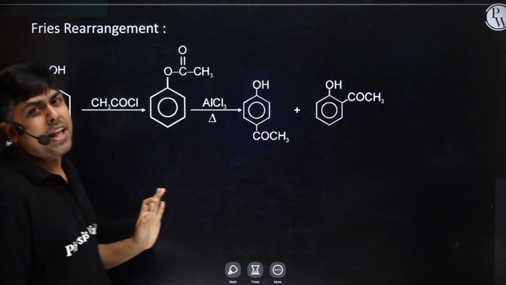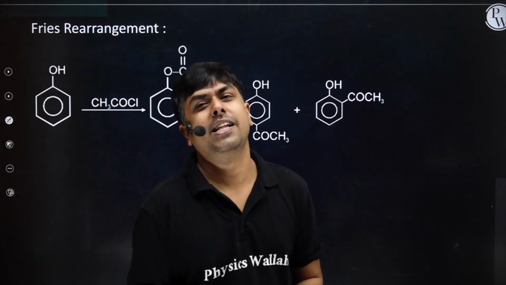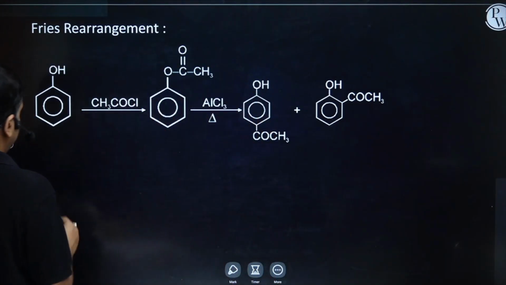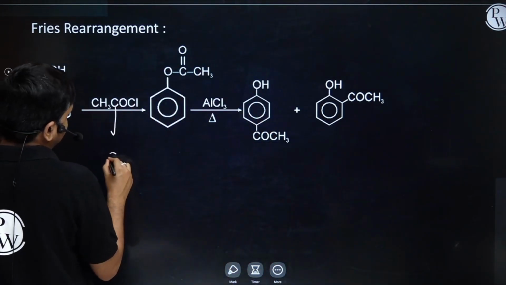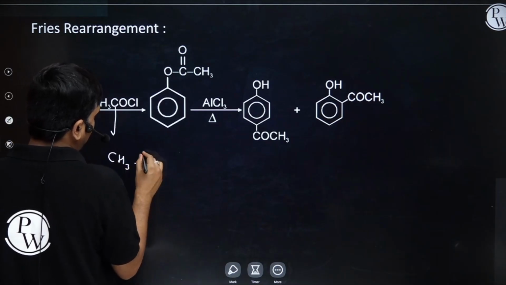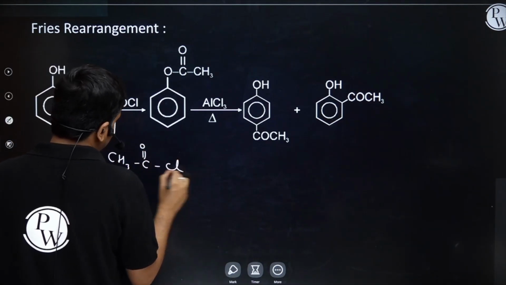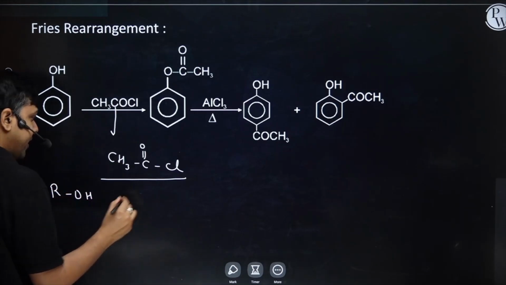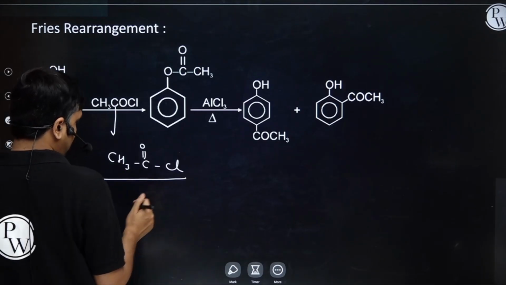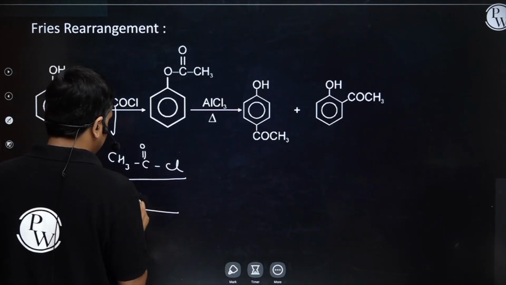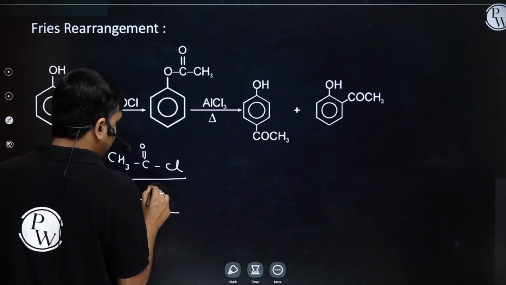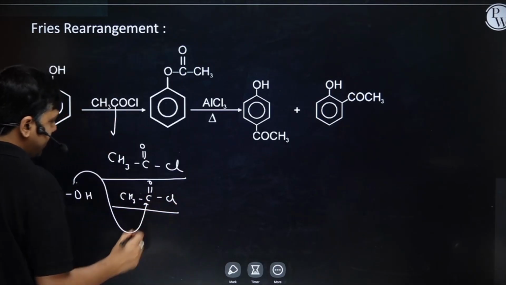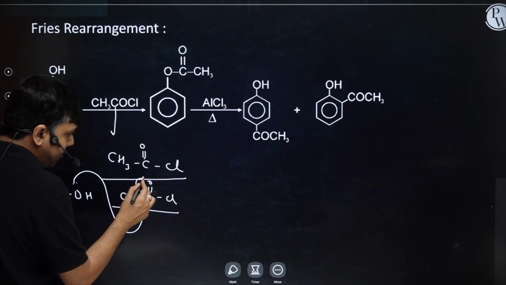Student, we have one more reaction, and this particular reaction of phenol is referred as Fries rearrangement. Phenol is treated with CH3 C double bond OCl. Okay, let's first of all talk about this. Alcohol treated with this one, CH3 C double bond OCl. What I will have? We have studied this reaction, right? This alcohol will attack here. As soon as it attacks over here, the pi bond will shift over here.